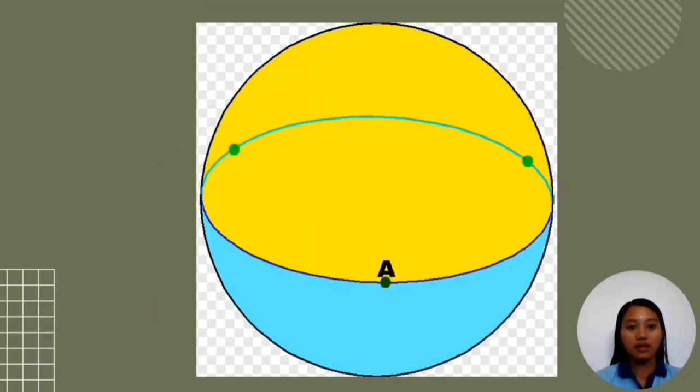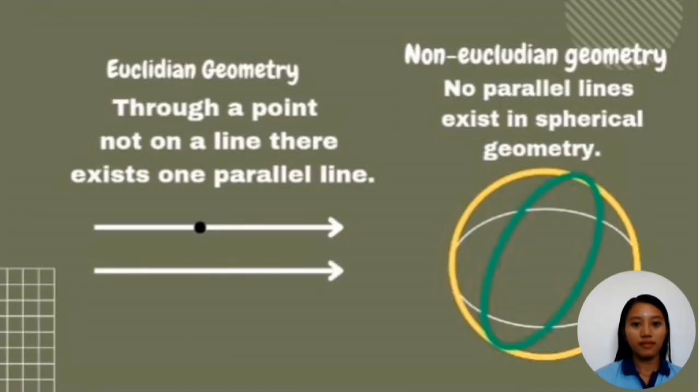So based on the principles that I have mentioned a while back, lines are always going to be great circles, because if we draw a line from one point, compared to Euclidean geometry, elliptic geometry argues that there is no parallel line in a sphere. So we can see in the slide that if we draw two lines which are great circles on a sphere, they will always intersect with each other. So forming parallel lines is not possible.